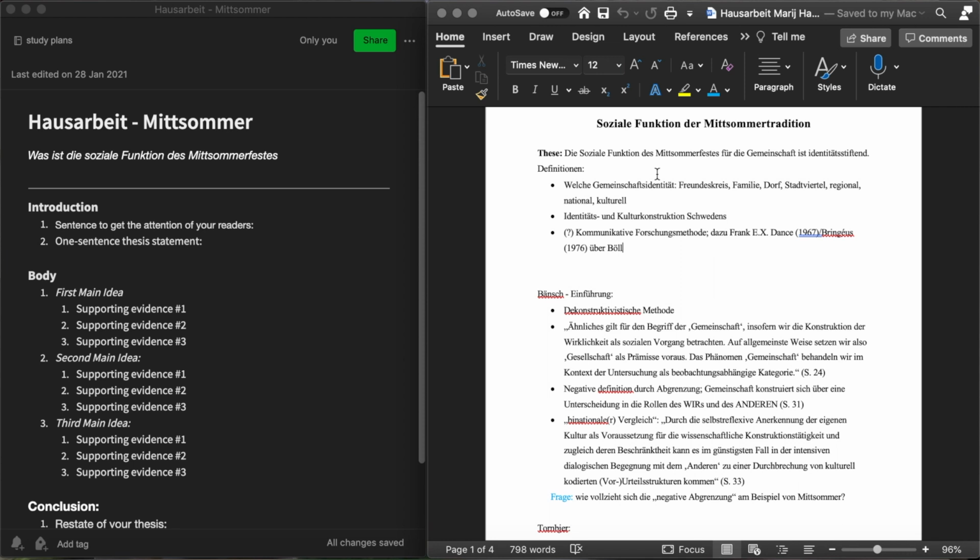Yes, and then you can already see when I take notes from an article, from a book or something like that, I always, from the beginning on, note down the page that I found that information on and the author of the book. So later on, when I push around all the notes and merge them into a text, the information of where I found that information is still attached to the statement, and so it's easier to then cite those statements.